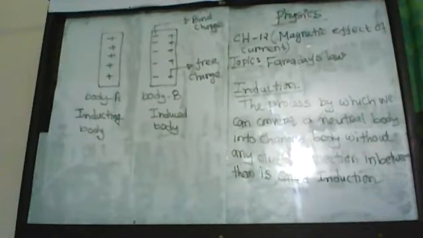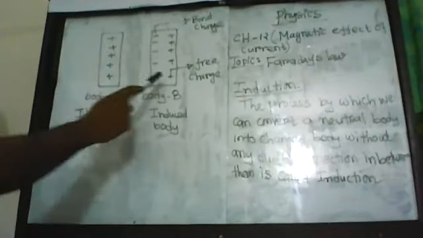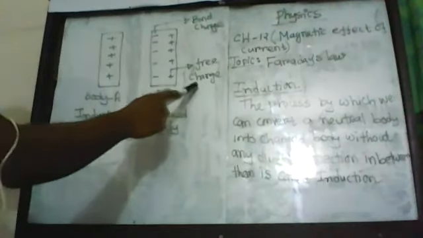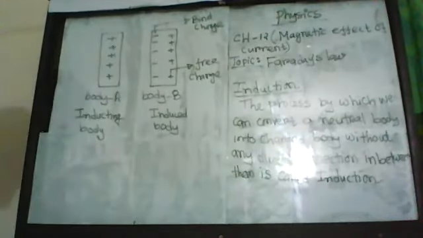At the closer end of the inducting body, this charge is called bound charge, and the charge which is created at the opposite end is called free charge. And this process is called the induction process. You know, this induction process is a very slow process, and a very unstable process.